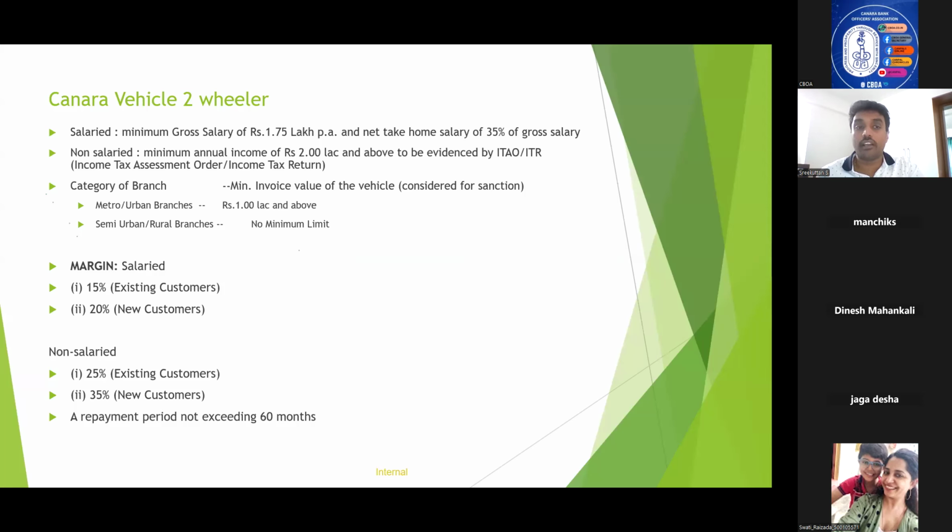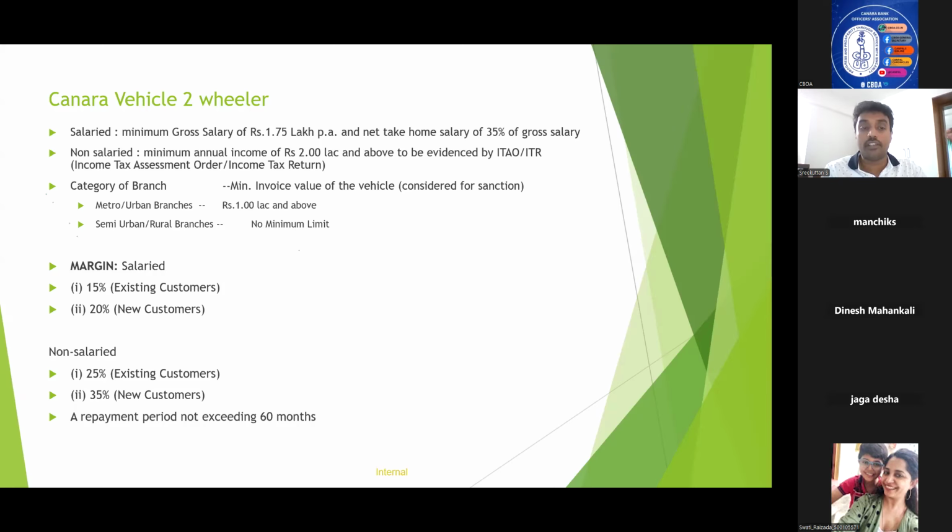Okay. And the margin, there are 4 different types of margin in terms of vehicle loan, Canara vehicle two-wheeler. This is very, very important. So you can just study in this order. That's why I have put it in this order. It always starts from salaried existing, new, and continues to non-salaried existing, new. Salaried existing it is 15, salaried new 20, non-salaried existing 25, non-salaried new 35. So it is 15, 20, 25, 35.